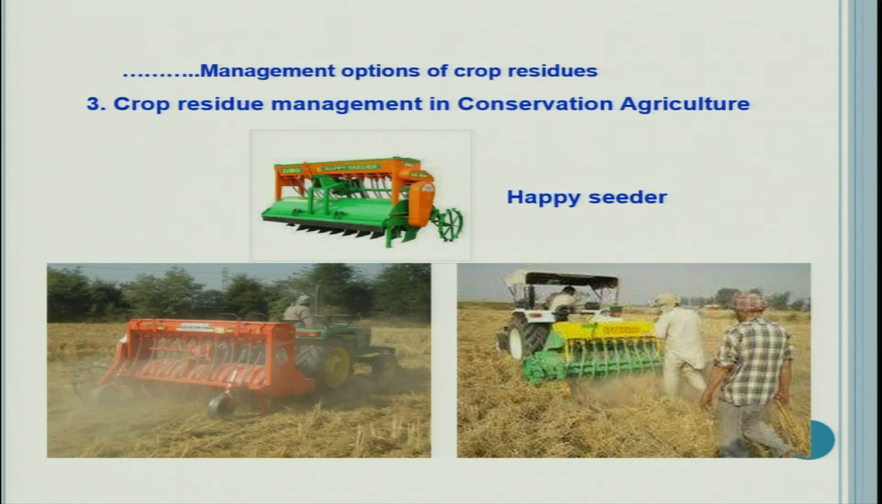See these machines. So these are Happy Seeders. You can see Happy Seeder is a good machine, and it can cut the residues and do the job of sowing and then again put back residues on the surface as mulch. So Happy Seeder or Turbo Seeder is a good option, and the government has come forward in Punjab particularly, and they are giving some subsidy to the farmers.